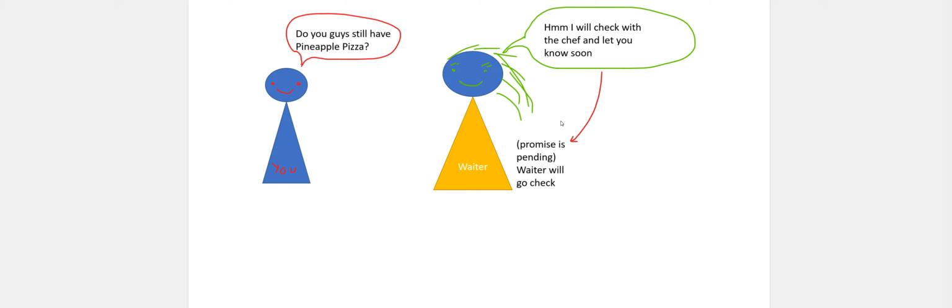So right now, it's in the first step. The promise is still pending because the server doesn't know. But since this is asynchronous, and yes, all promises are async, she can go to the next table and take their order while she's texting the kitchen to see if they have your pineapple pizza, right? So you're actually not holding up the whole restaurant while she's checking for the pizza. You can do something else and she can do something else, all right? That's the magic of async.